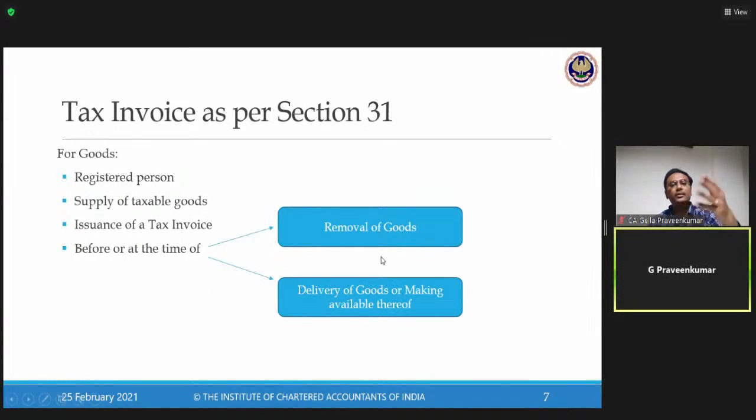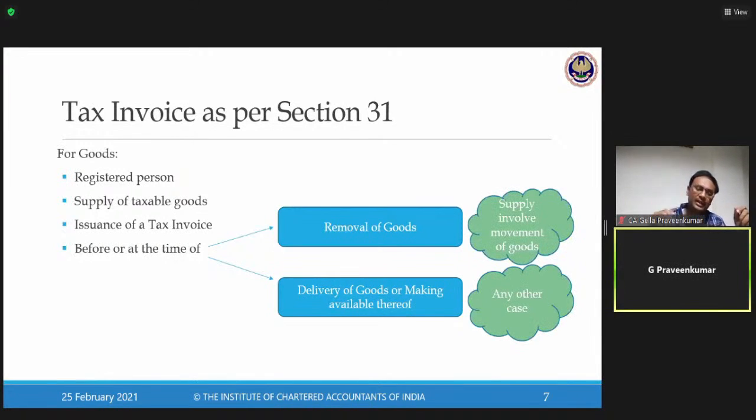Next, delivery of goods or making available thereof. Now, what is the importance of this? When I say removal, there is a movement of goods. When I say delivery, there may not be a movement of goods. So is there a possibility where supply of goods can happen without movement of goods? The answer is a big yes, in the bill-to-ship-to model, where the goods are lying at a particular location.